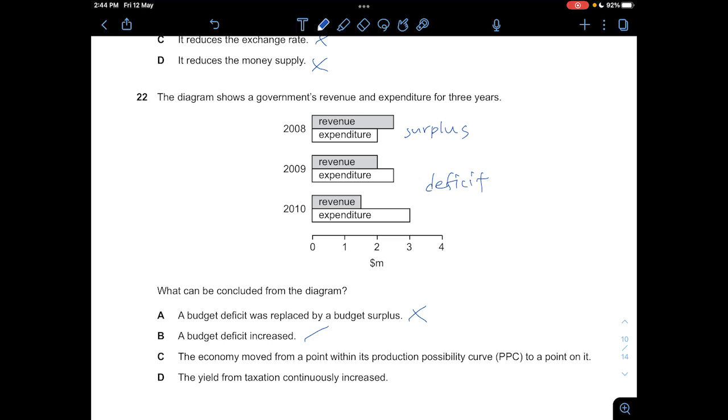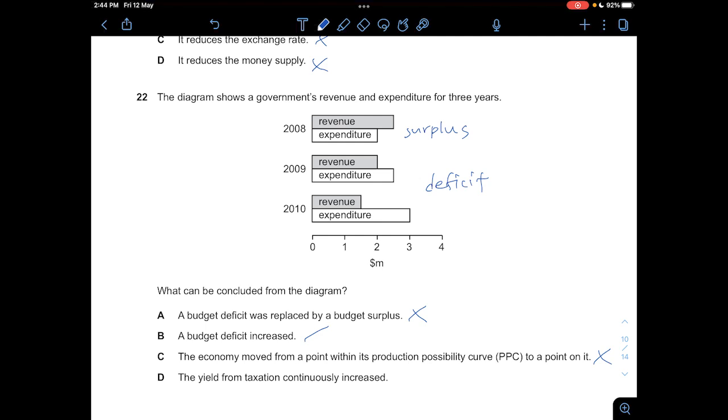C, the economy moved from a point within its PPC to a point on it, which is not correct because supposedly they are on a point on the PPC, but now your revenue is less than your expenditure, so technically it's the opposite, right? Rather than moving from a point within the PPC to a point on it, it supposedly should be from a point on the PPC to a point within the PPC. So C is not correct.